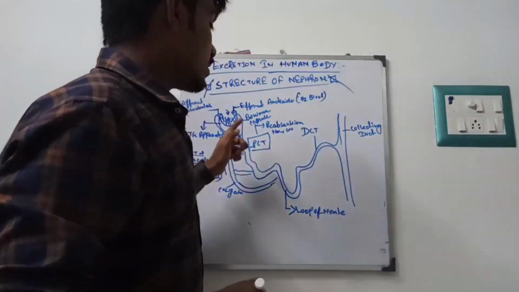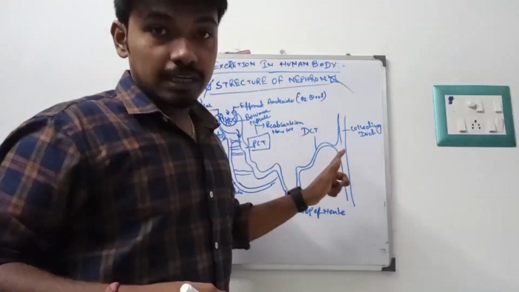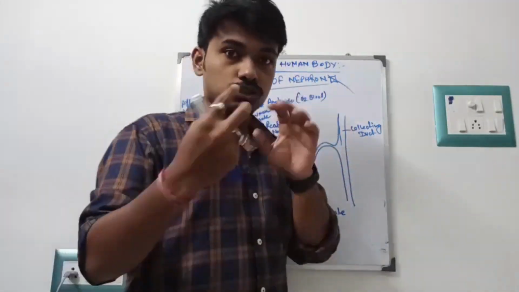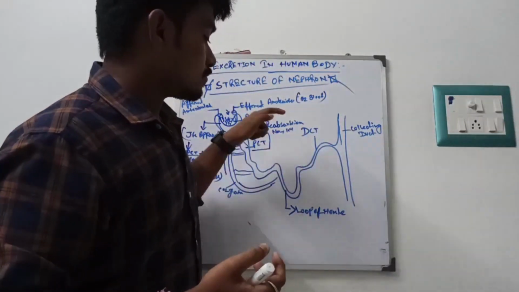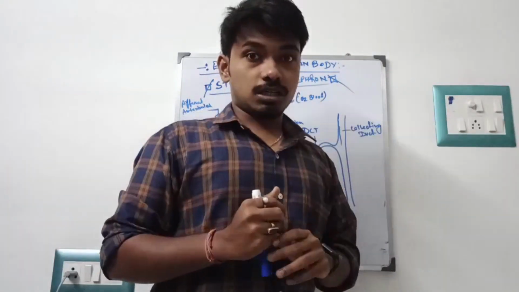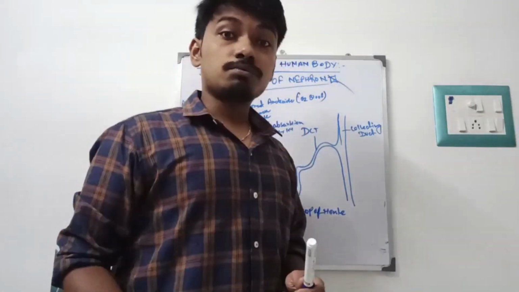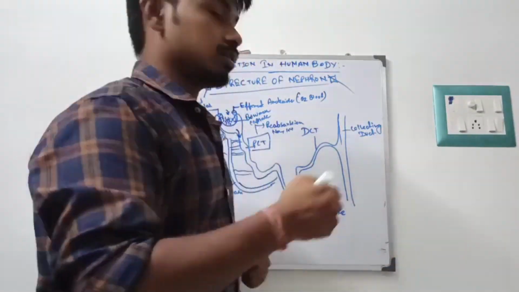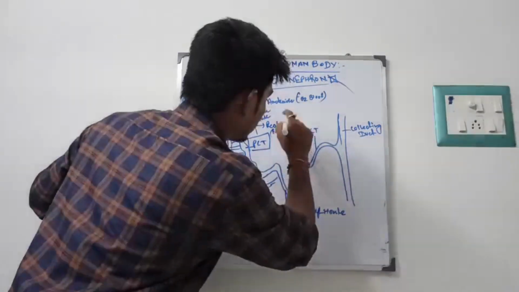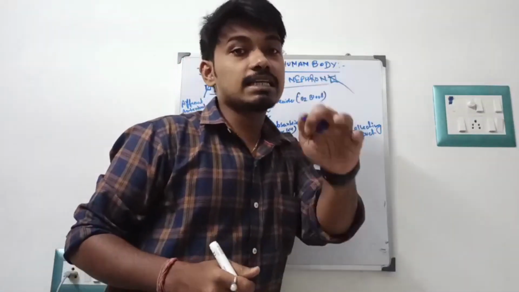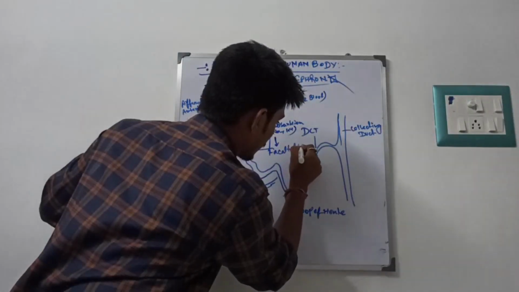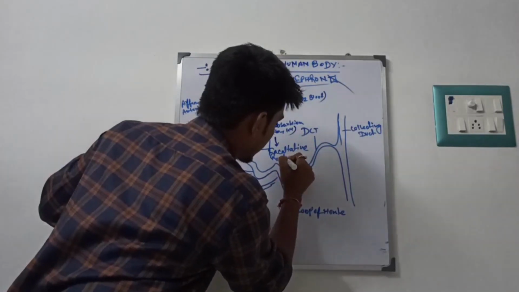So it comes down over the loop of Henle. It will concentrate the urine formation. When the urine is concentrated, the DCT and loop of Henle both try to adjust the urine concentration. How will they concentrate the urine? By the help of reabsorption and refacilitation by the loop of Henle and the DCT. So sodium and potassium reabsorption will happen. It is also known as facultative reabsorption.